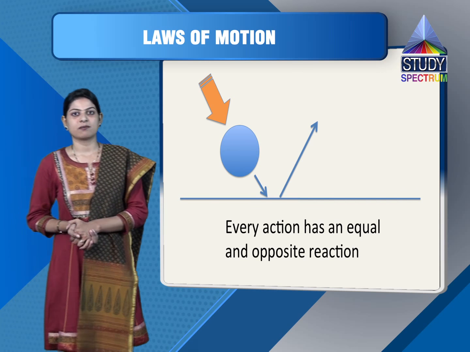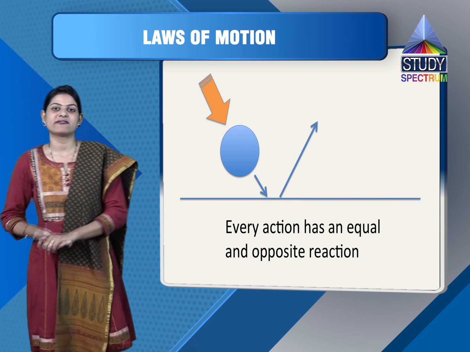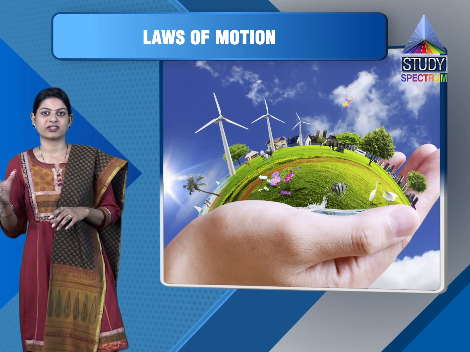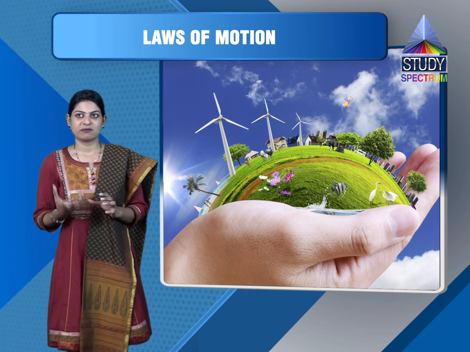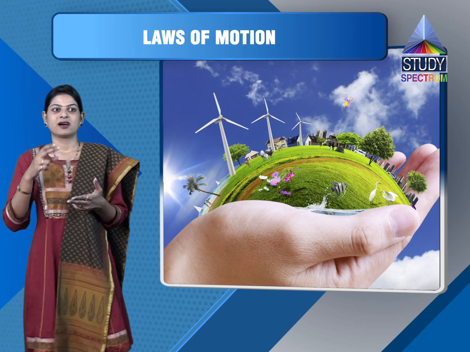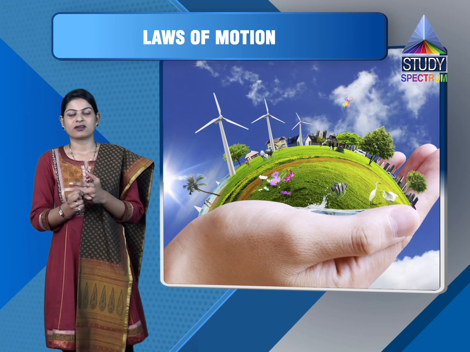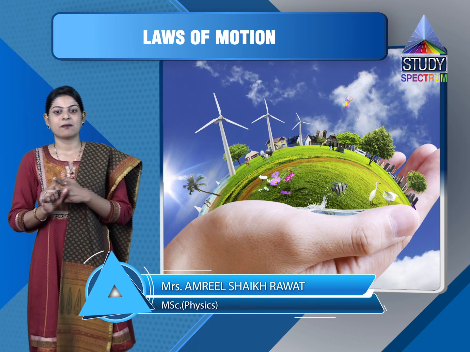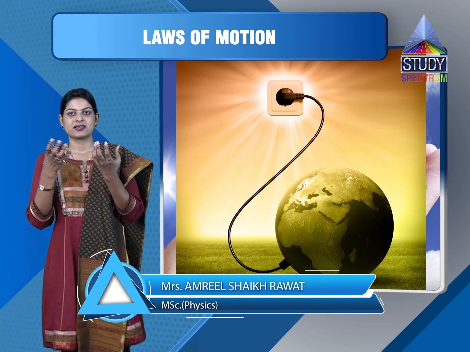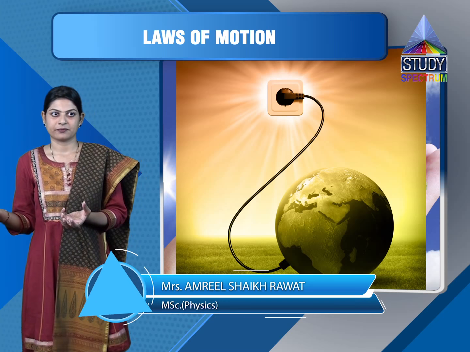Now further we can talk about the principle of conservation of momentum. What do we mean by the term conservation? Conservation means something which can neither be destroyed nor be made. The amount or the quantity remains the same everywhere.